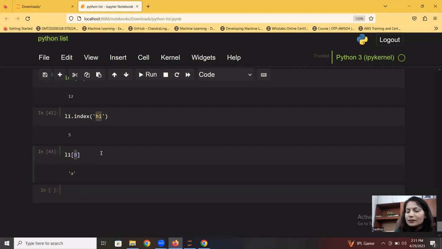So again, people can ask, in case I want to get the position and in case I want to get the value of the element in that list, what are the ways to extract it? Index will give you the position. Let's say I want the position where "hi" is in the list. I will use index and pass "hi", and it will give me the position. In case I want to see what the value is at the 0th position, I'll use square brackets.